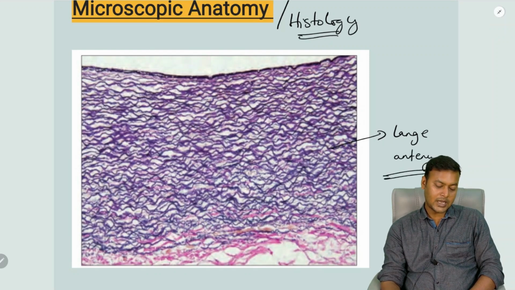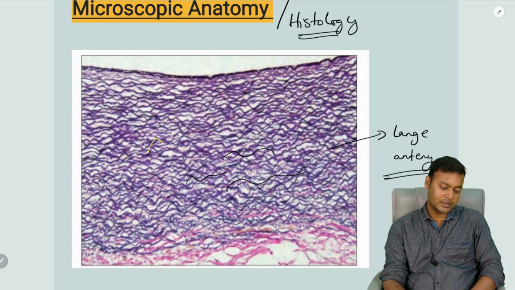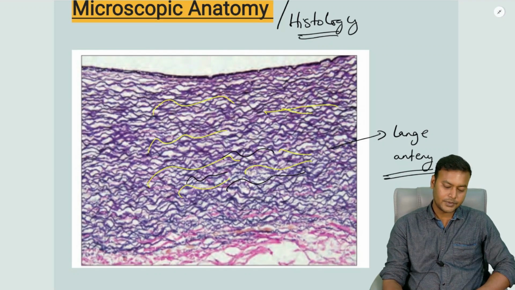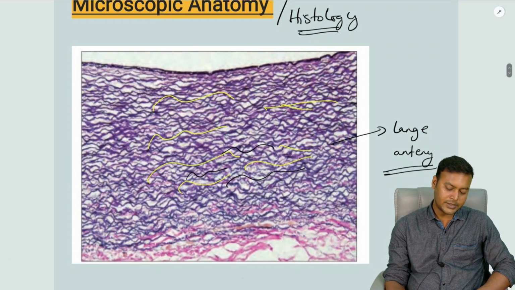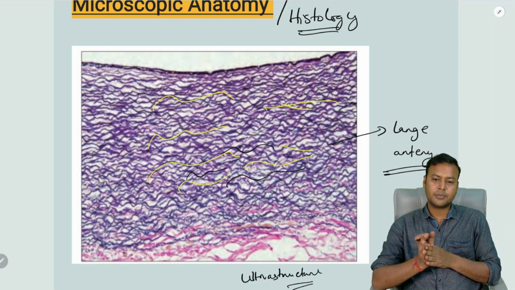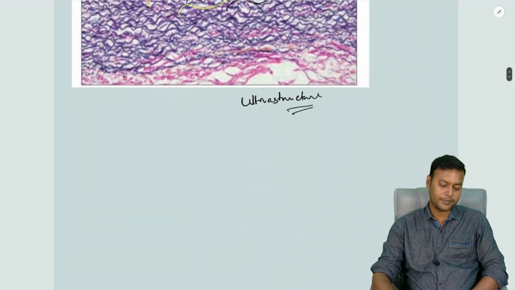You can see a large number of wavy fibers, known as the elastic fibers. So you can clearly see the ultrastructure of the artery. Similarly, any organ is put through different processing methods, then slides are prepared and finally viewed under the microscope to learn its histology or microscopic anatomy.